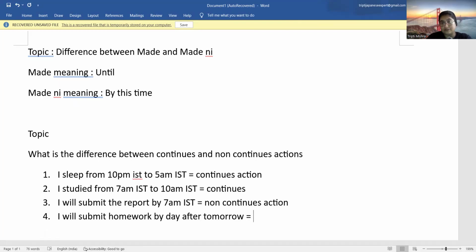No, it's not a continuous action, because let's take an example, I will use this line for me that I'll submit the homework by day after tomorrow. So it means I have to submit my homework before day after tomorrow, because day after tomorrow is a deadline. I have to submit before it. And this is not a continuous action. Why? It's a target. I have to do it, I submit it.